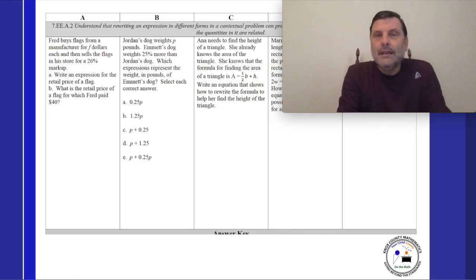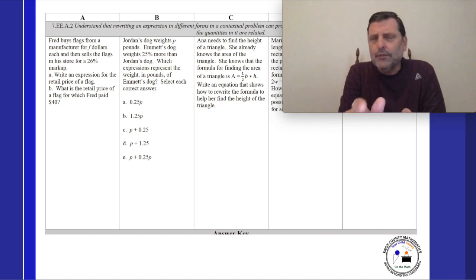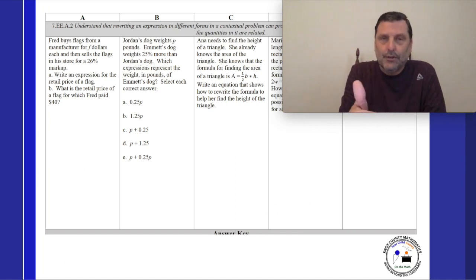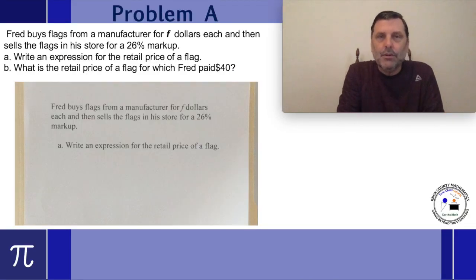Right. As I mentioned, you've got a series of problems, A, B, C, and D. All are different problems but revolve around this same standard. We'll work through each one. At this point, you might want to stop the video and start working some of the problems. Notice the answers are at the bottom of each problem, and that's okay, because that might help jog your memory. But the solutions are not. So if you want to stop the video now and work a few of the problems, and then restart it, you'll see how each problem has worked. All right? Okay, let's go with the first one.